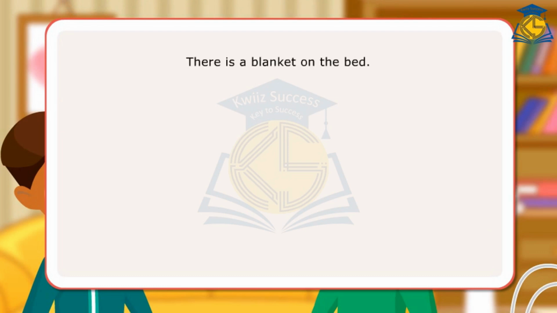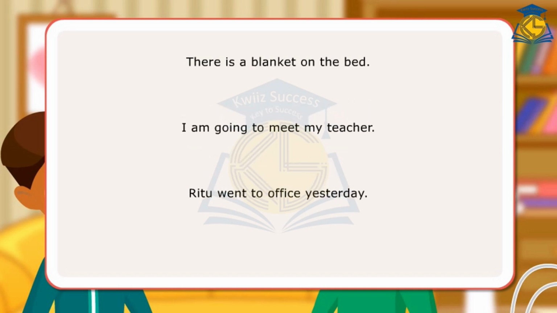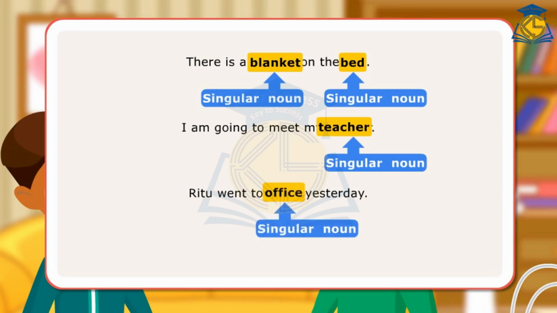There is a blanket on the bed. I'm going to meet my teacher. Ritu went to office yesterday. In the first sentence, the things blanket and bed are singular nouns as they are only one in number. In the next sentence, teacher is singular noun as he or she is also one in number. In the third sentence, office is a singular noun as it is only one.